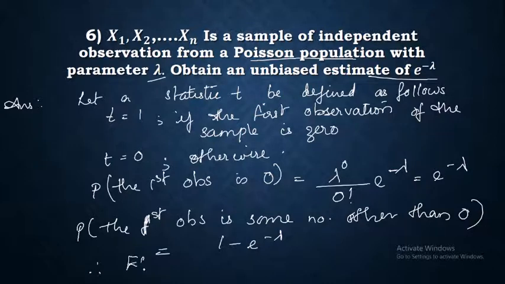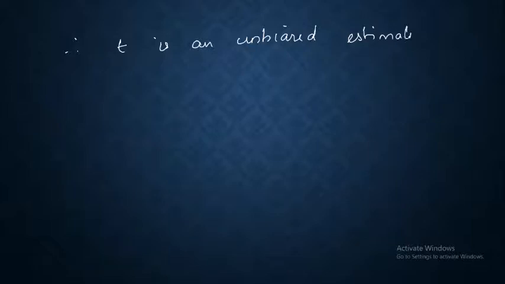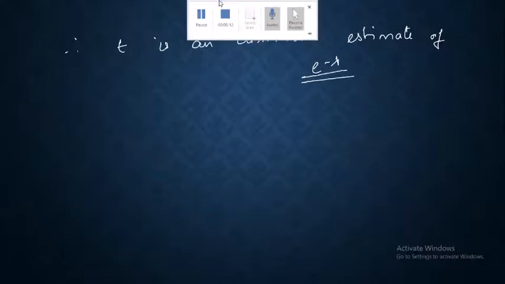Therefore, expectation of T is equal to 1 multiplied by e raised to minus lambda plus 0 into 1 minus e raised to minus lambda, which is equal to e raised to minus lambda. I hope you know how you got this expectation. Now, therefore, T is an unbiased estimate of e raised to minus lambda. I hope this is also clear for you.